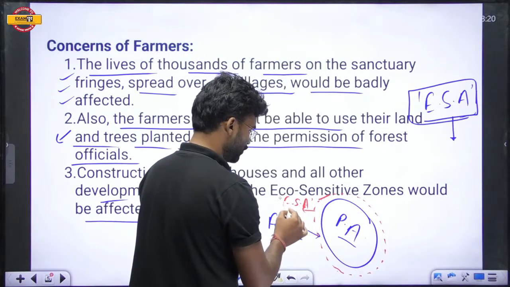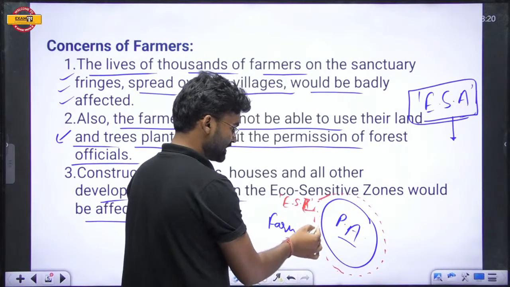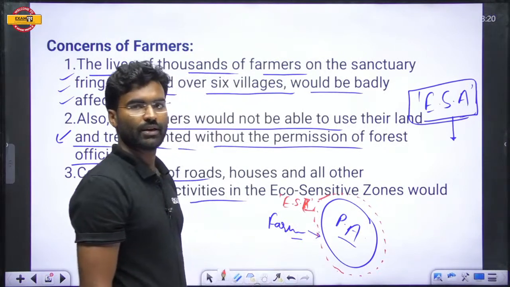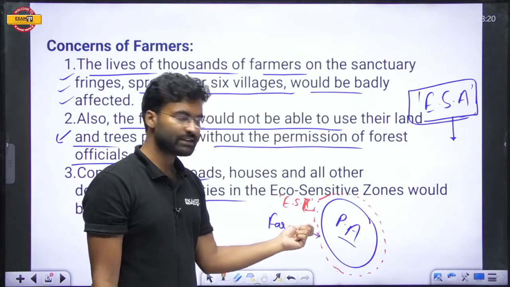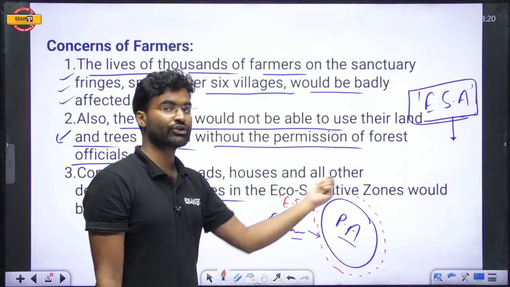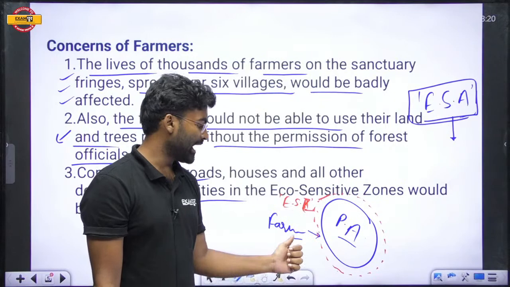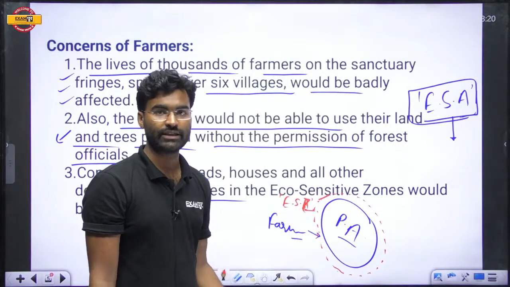If the eco-sensitive zone is declared, then it has some prohibitions and restrictions. If you want to use this land after the declaration of the eco-sensitive zone, you have to take permission from the authorities.